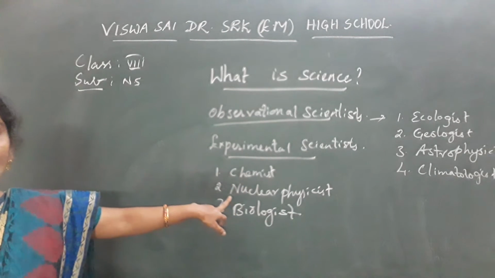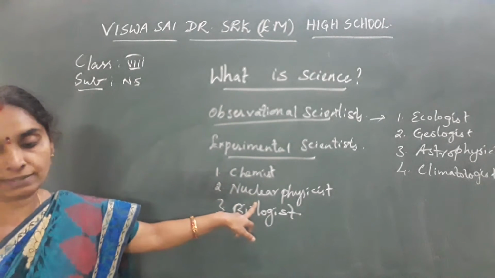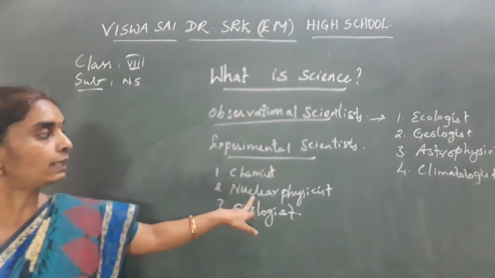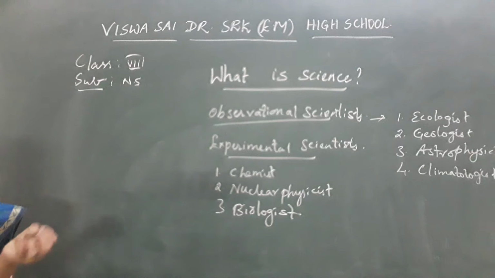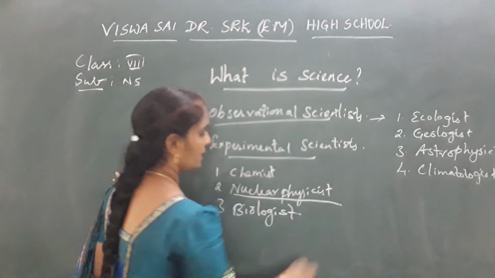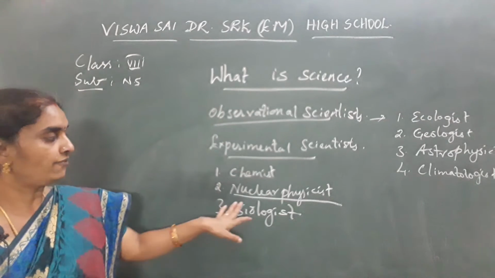And coming to the nuclear physicist, he records the result of the angular momentum of a particular particle in a circular path.